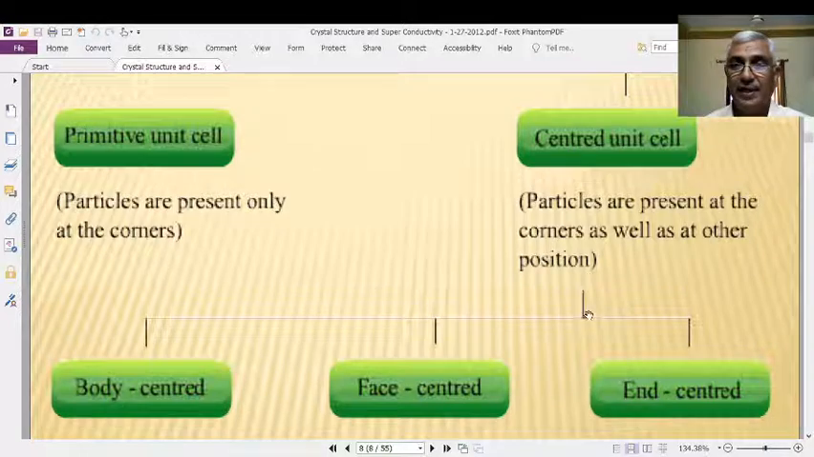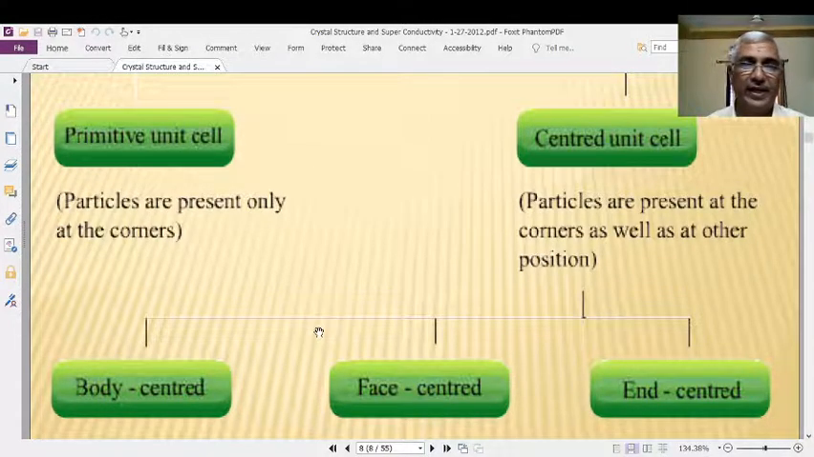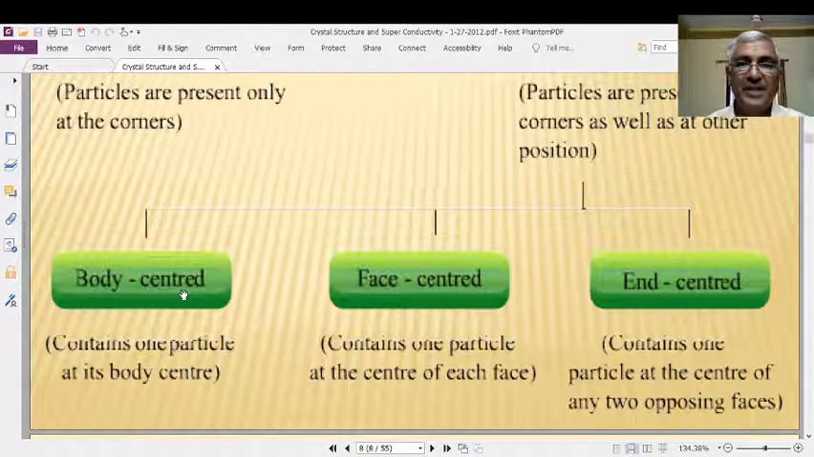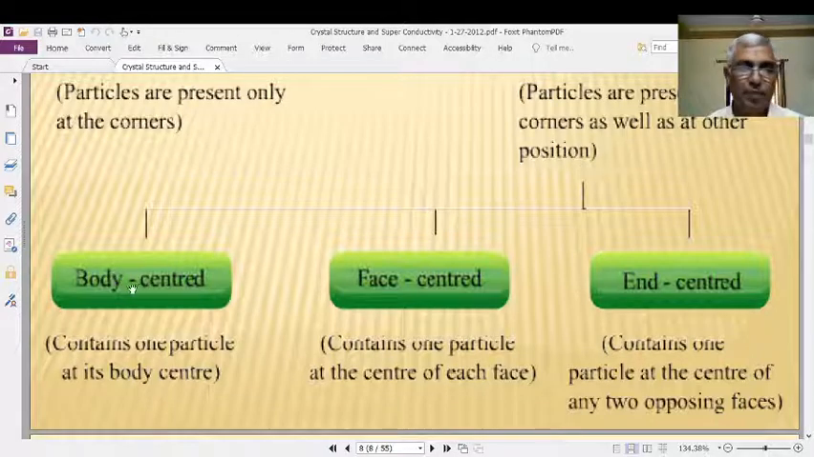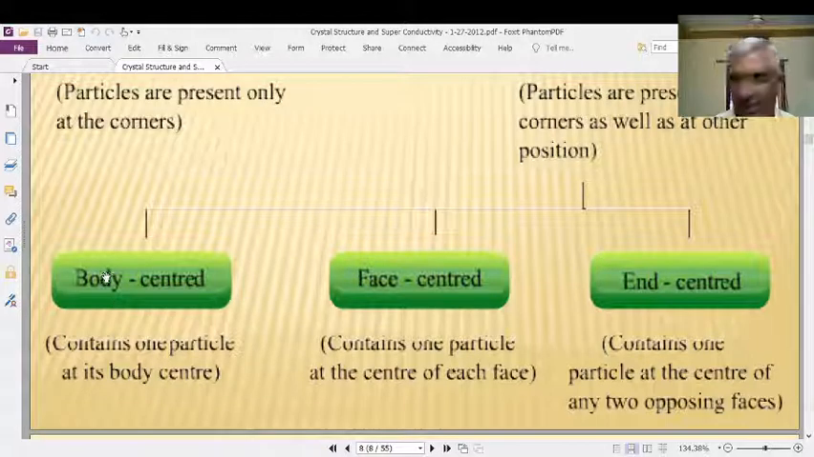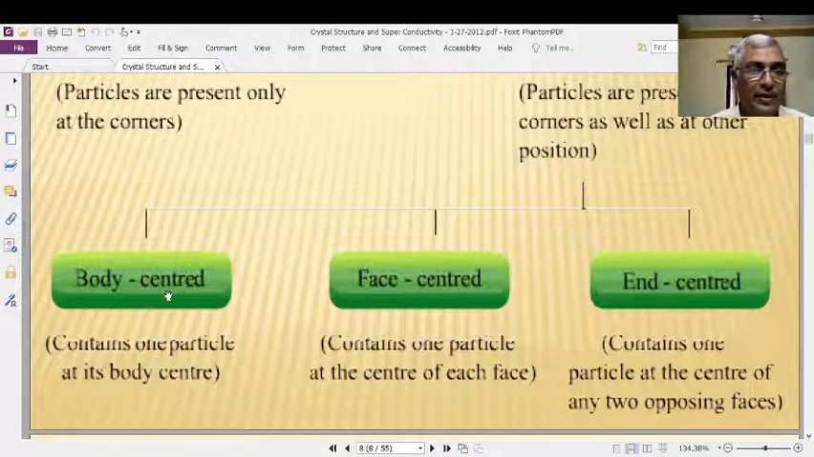Right. These centered unit cells are further divided into three categories. The first is body centered. In a body centered unit cell there are particles at all corners, and in addition to the particles at all corners, there is a particle at the center of the body. That's why this category arises, and this is what is known as body centered.